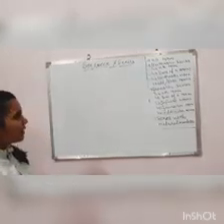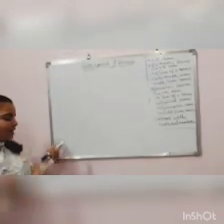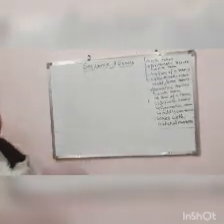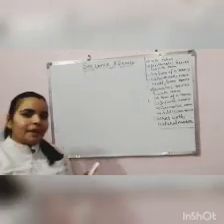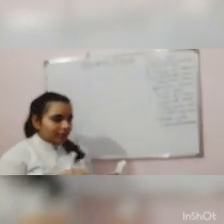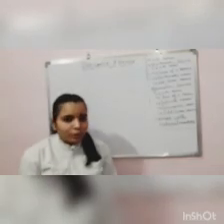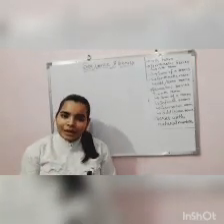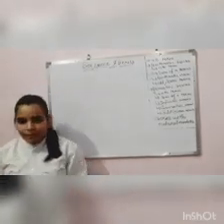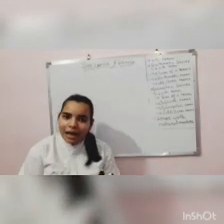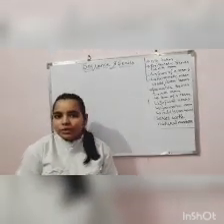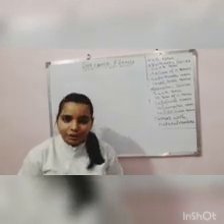Now, if I am provided with a question where I am neither having the first term nor the common difference, but they have given the summation for 3 terms, or summation for 4 terms, or summation of 2 terms, that is, they have given the value of the sum to us. Now, we are not having 2 things. We are neither having the first term nor the common difference. How to calculate it?